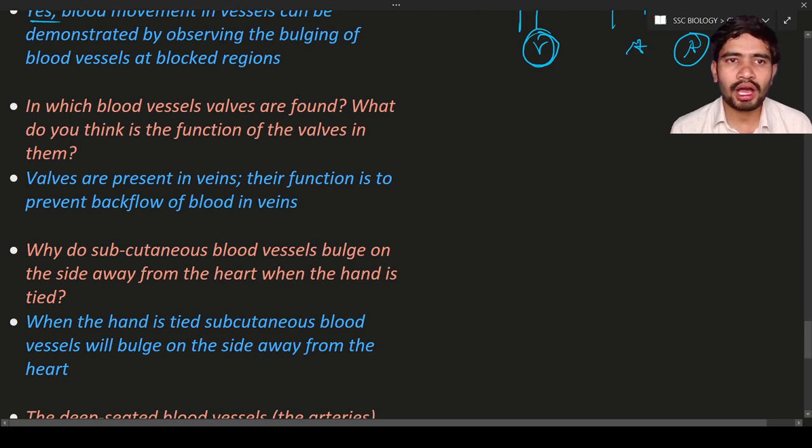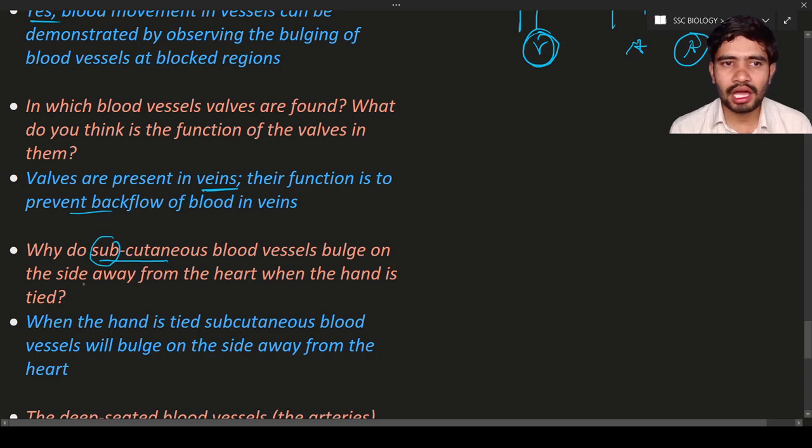The valves are present in the veins only. In the arteries you don't find any valves. Their function is to prevent the backflow. That is the importance of the valves in the veins. Okay, why do subcutaneous blood vessels bulge? First of all, what is meant by subcutaneous? Subcutaneous is nothing but under the skin. Sub means under, cutaneous means skin.